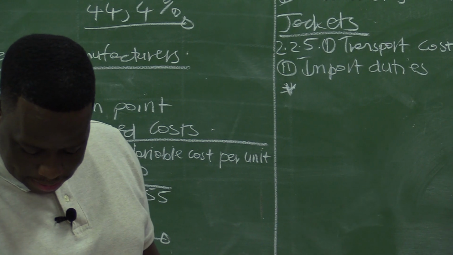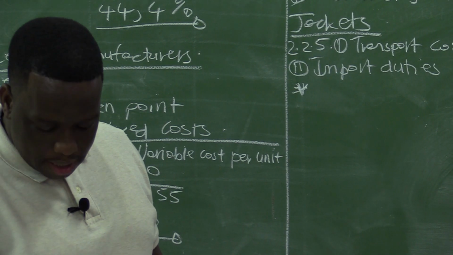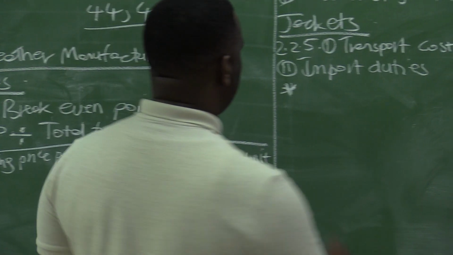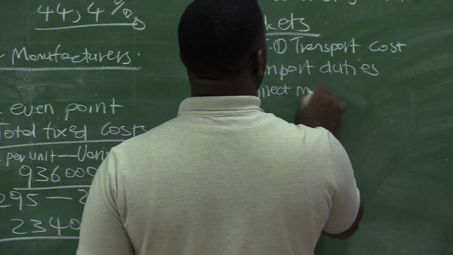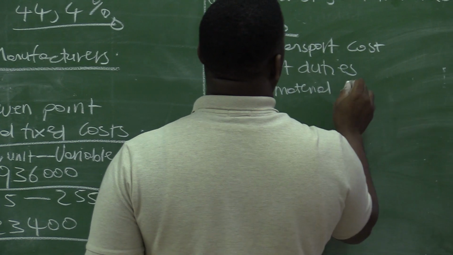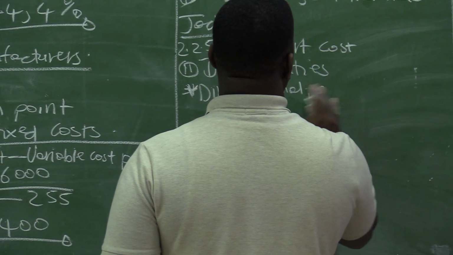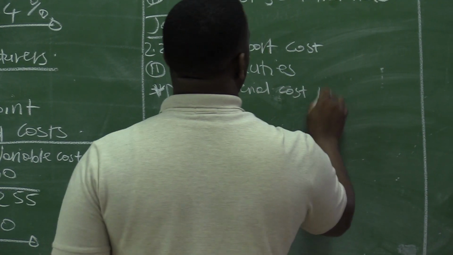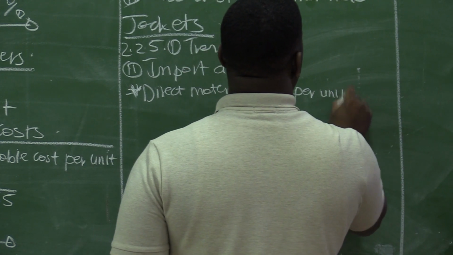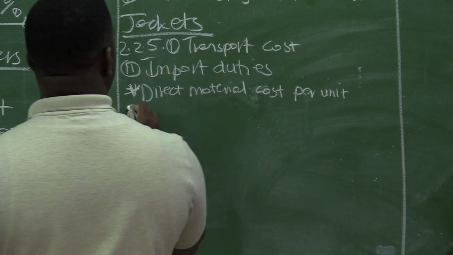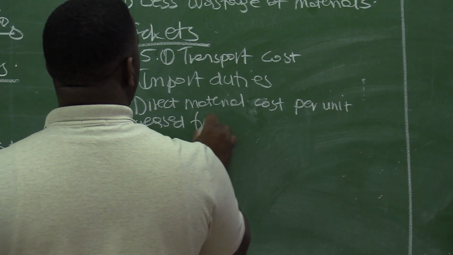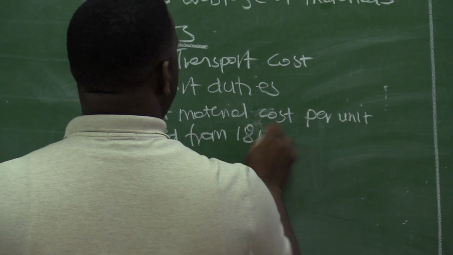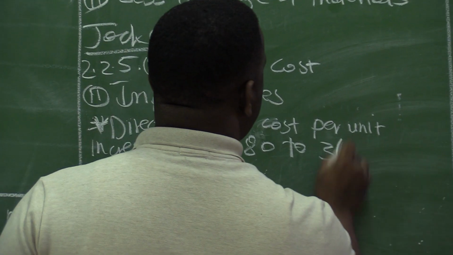Material cost was 180 last year, and now the material cost is 360. Direct material cost per unit increased from 180 to 360.